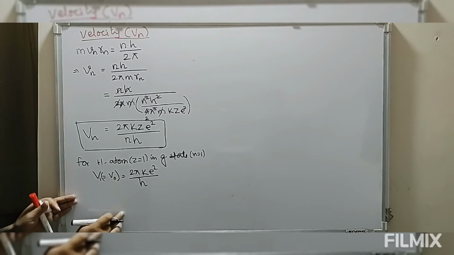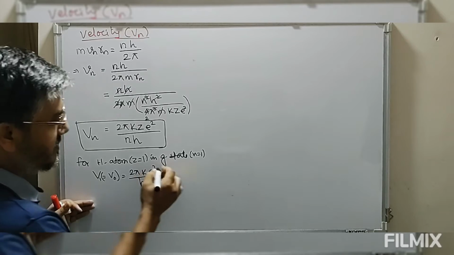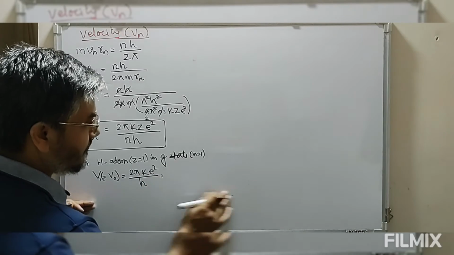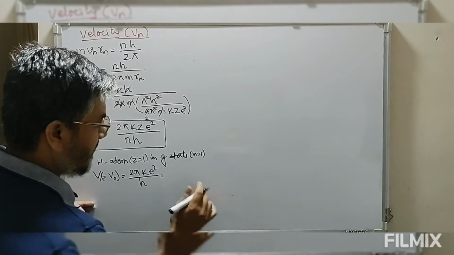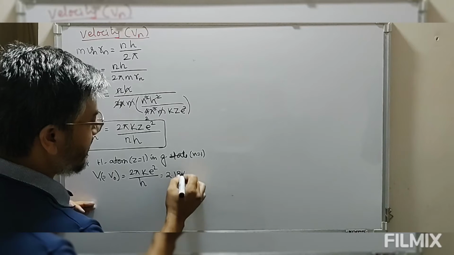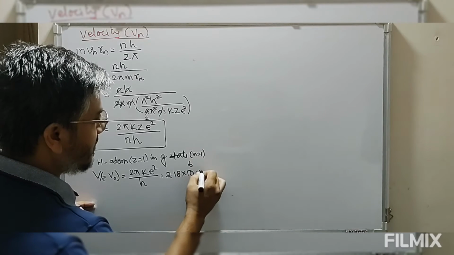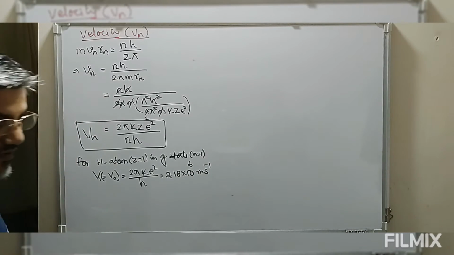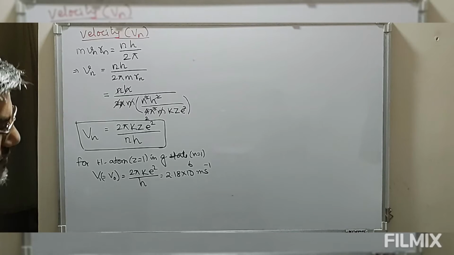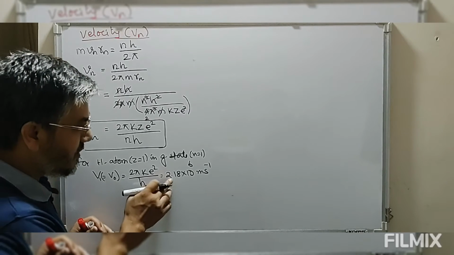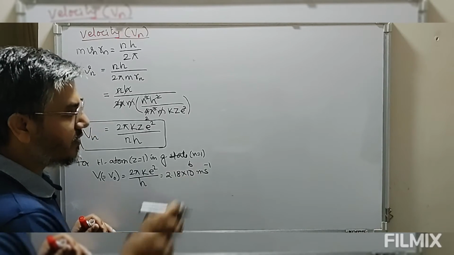So all these are constants. If you use the constants and simplify, this comes out to be 2.18 into 10 to the power 6 meter per second. So the velocity of electron in the first orbit of hydrogen is 2.18 into 10 to the power 6.